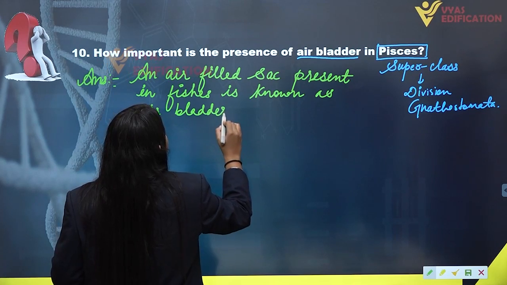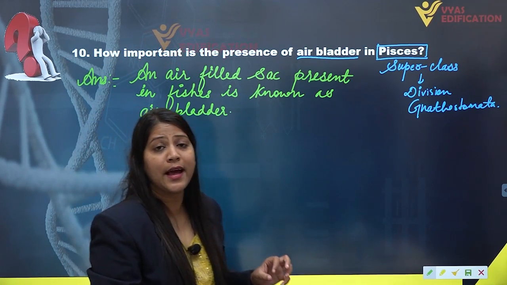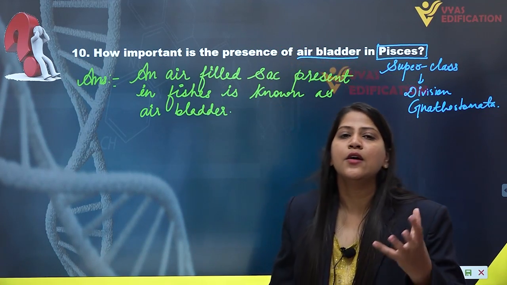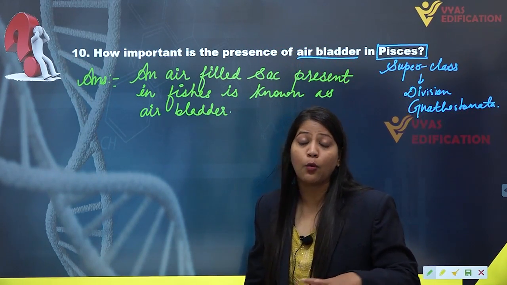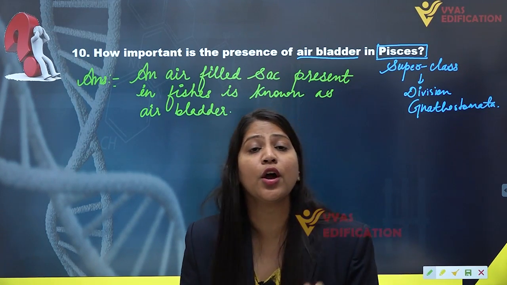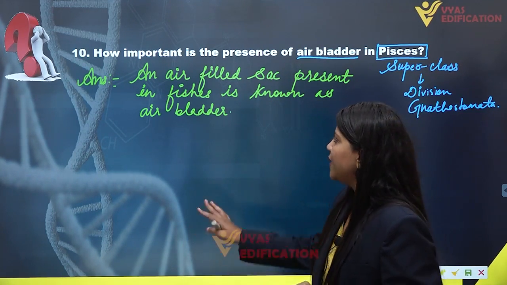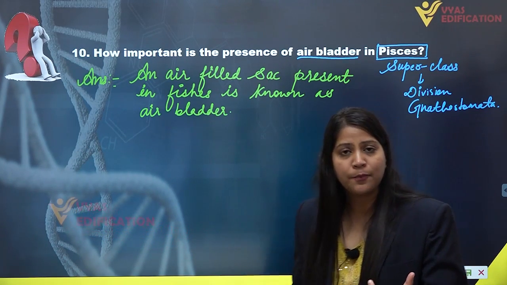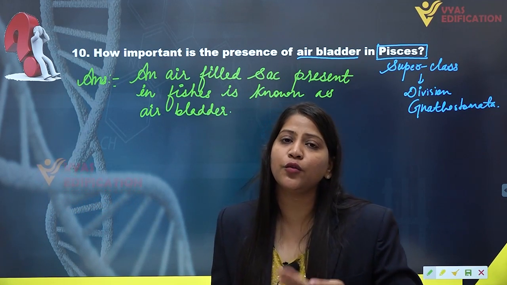What is air bladder? It is an air-filled sac present inside the body of all fishes or some fishes, which is known as air bladder. Now, what is the importance of presence of this air bladder inside the body of fishes? As we know that air bladder is an air sac, filled with air, so it provides buoyancy to fishes.